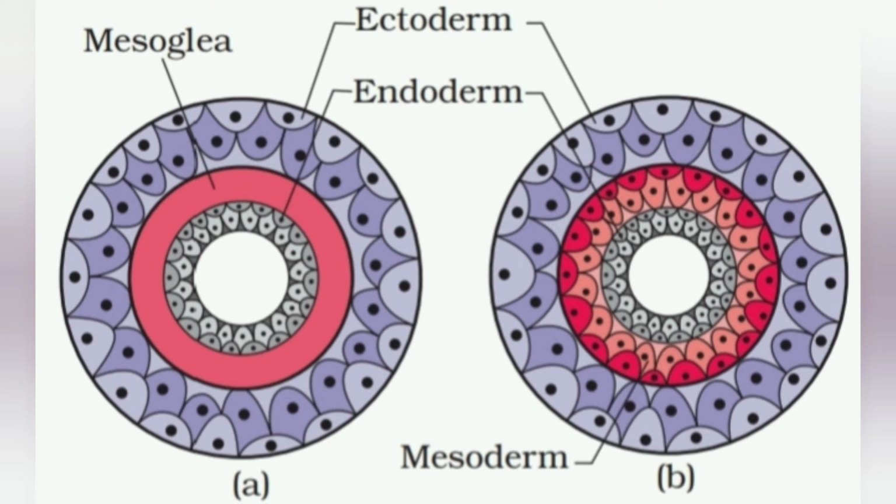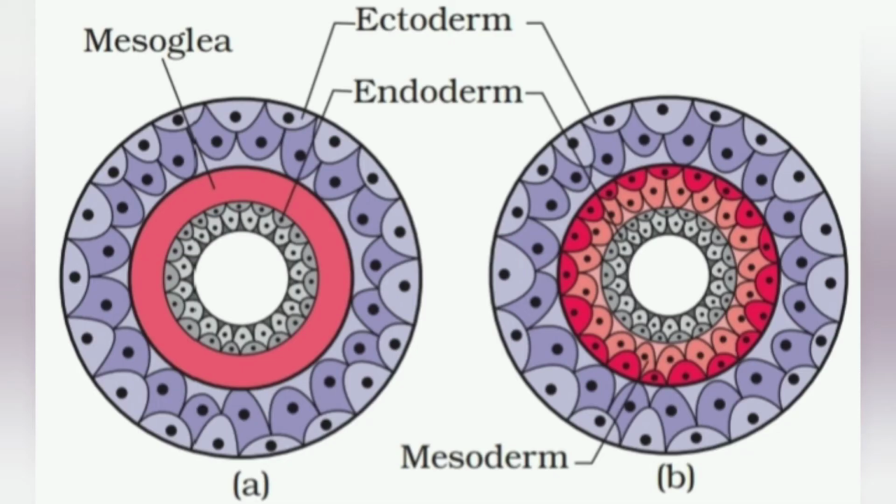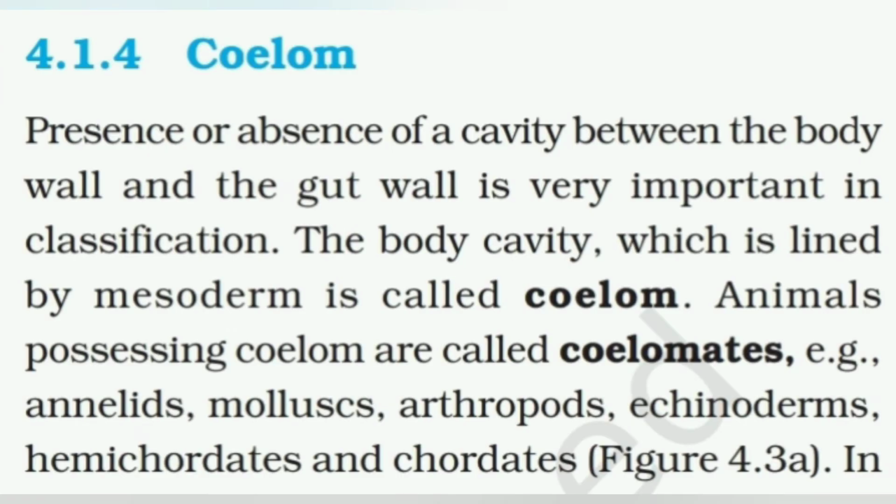Those animals which have cells in their third germinal layer, the mesoderm, in between, are known as triploblastic animals. Examples are platyhelminthes to chordates. Here in the figure we can see that diagram B shows the third layer in between the ectoderm and endoderm, shown with the pink color, known as mesoderm. It is also cellular here.